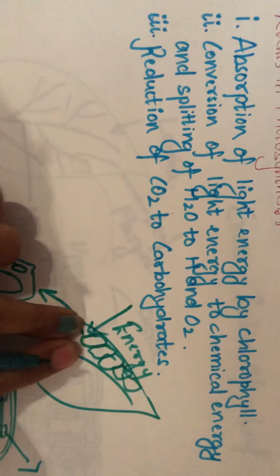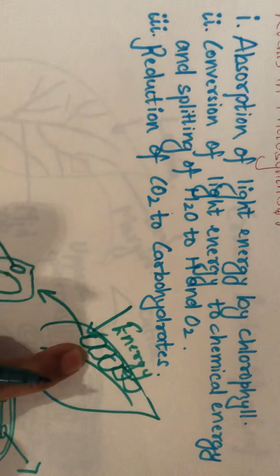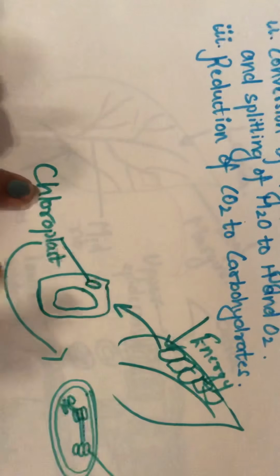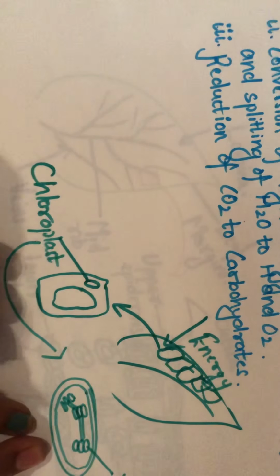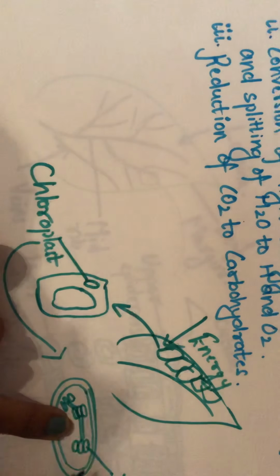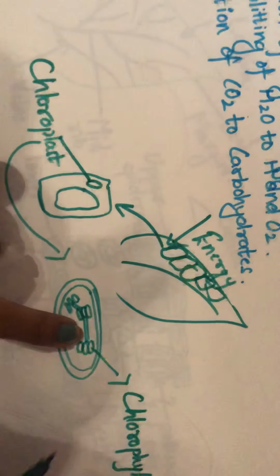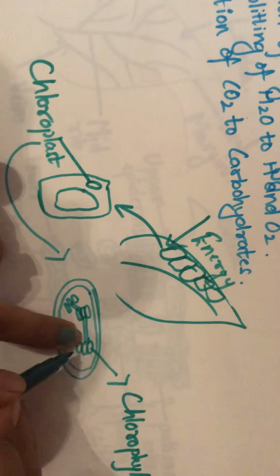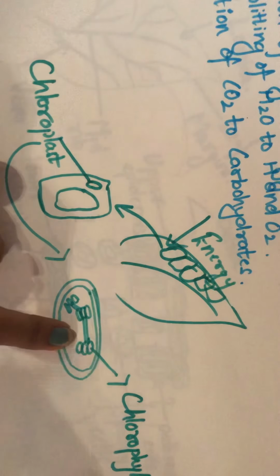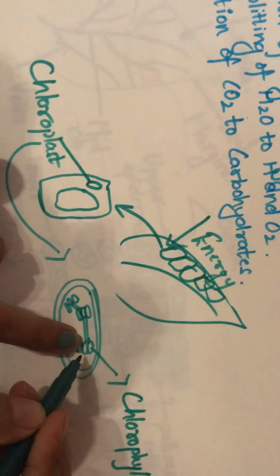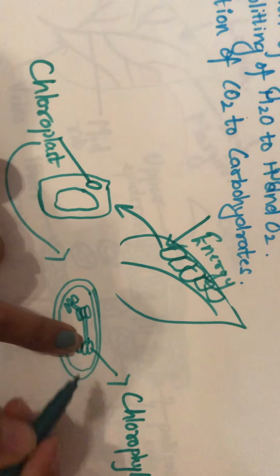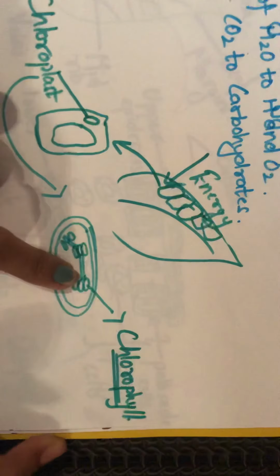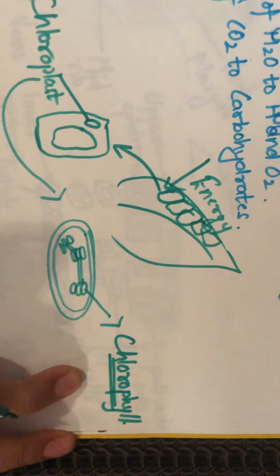Suppose we take a particular cell, which has the suborganelle termed chloroplast. Now the chloroplast looks something like this. It has subparticles which are termed grana, and this grana contains the pigment termed chlorophyll. Do you understand this?